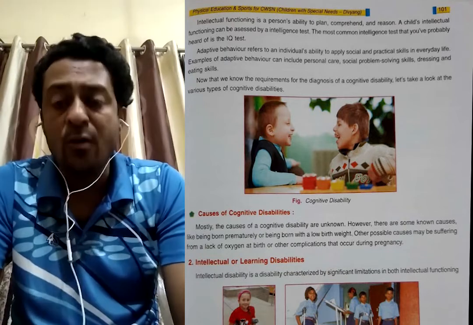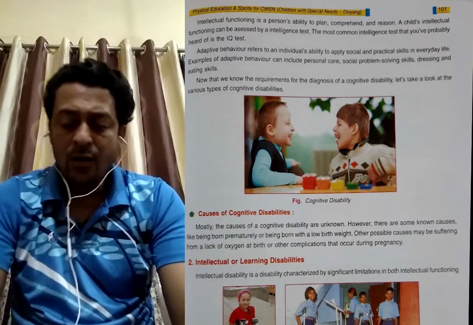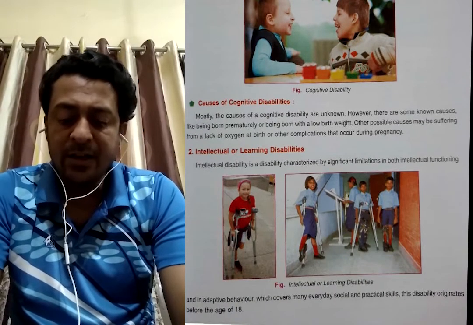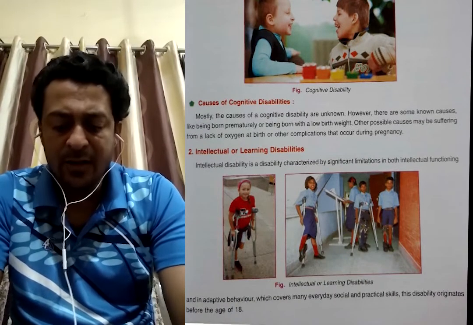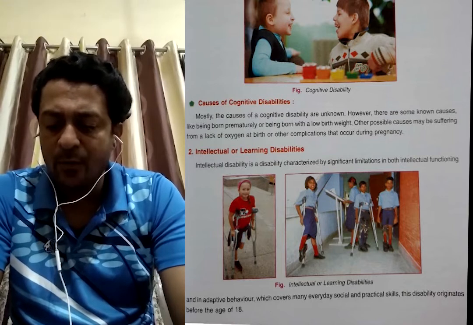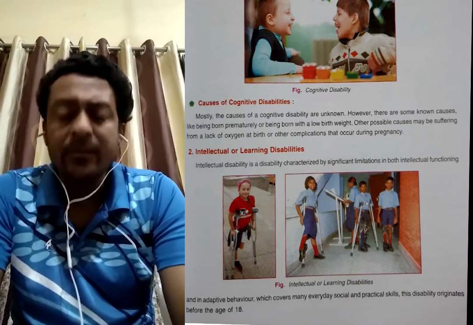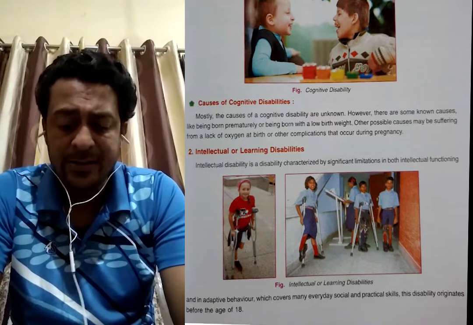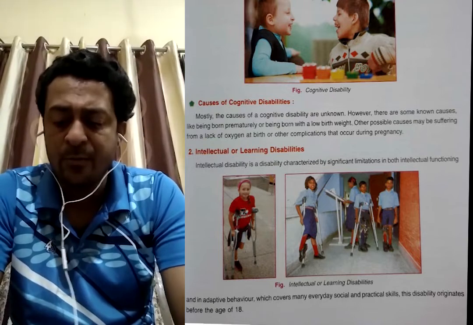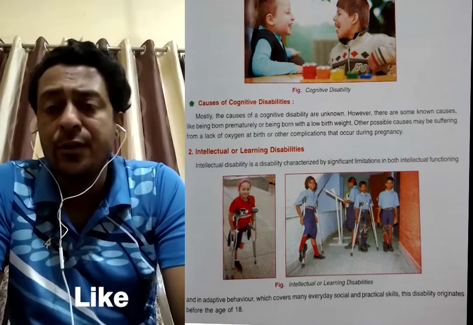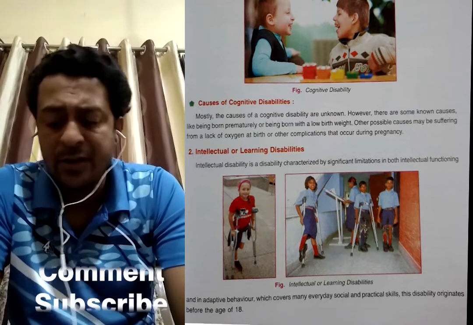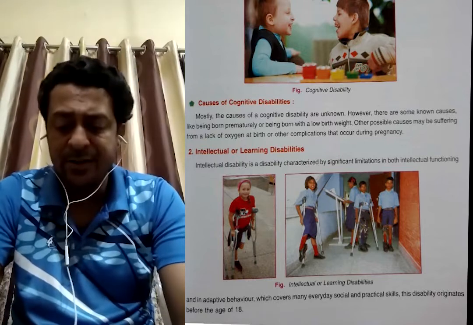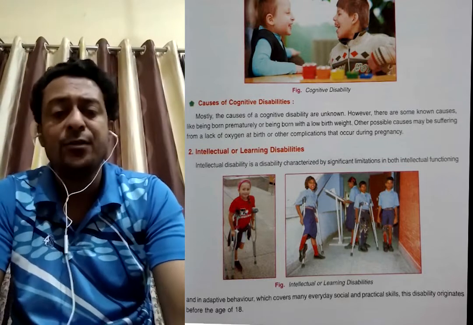So, the causes of cognitive disability. Why does this problem come? Often the causes of cognitive disability are uncounted, but now we can see cases of premature birth with low birth weight. Sometimes the woman's weight is also not okay during pregnancy, or the baby suffers from lack of oxygen at birth. As I told you, if the woman does not get sufficient oxygen during pregnancy, that is also why the problem comes. Not taking a proper diet also causes cognitive disability.